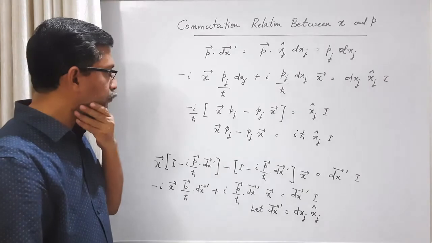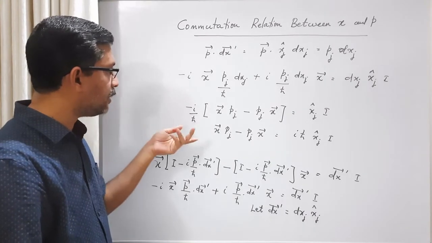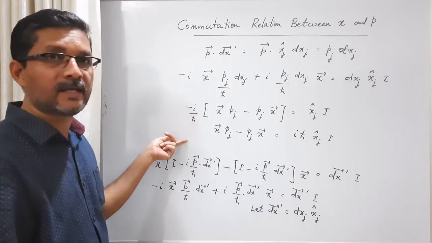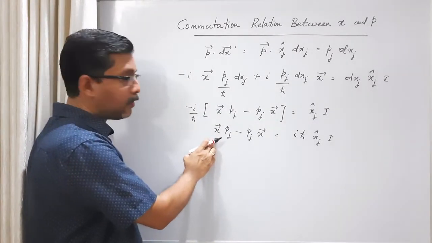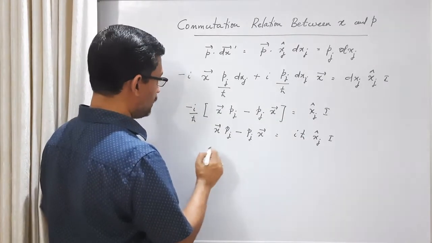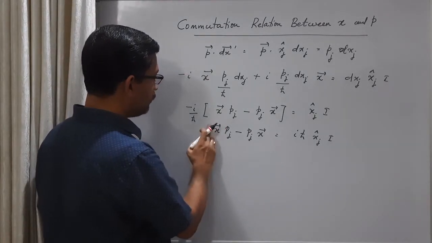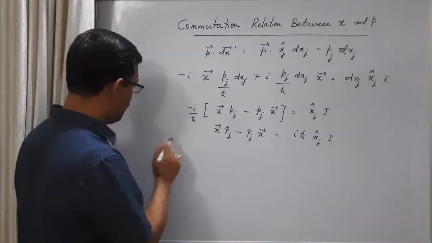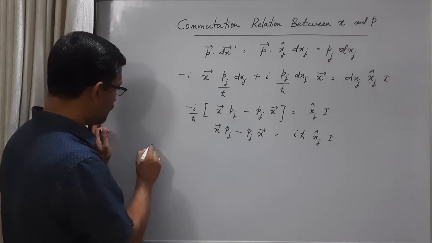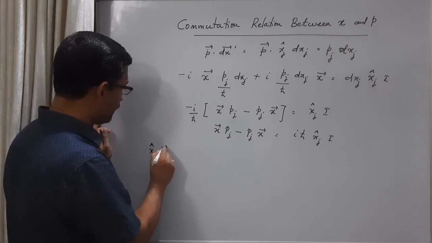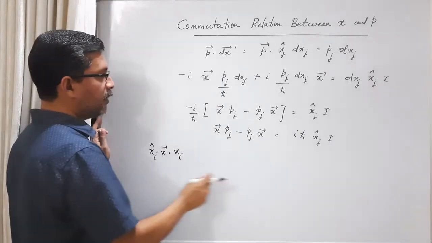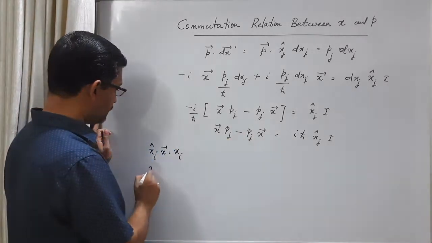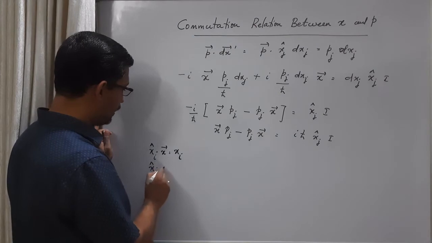Now let me take the inner product, or scalar product, with xi cap on both sides. On the left hand side we have the dot product of xi cap and x. So we have xi cap dot vector x. This is nothing but xi. On the right hand side we have xi cap dot xj cap.